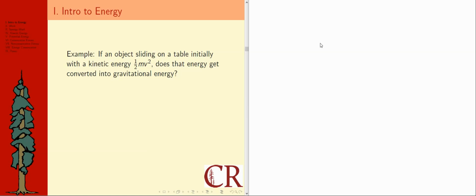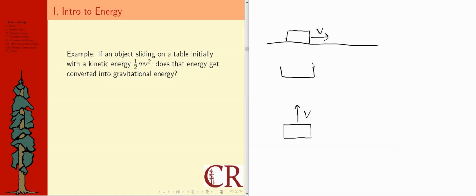So here we're talking about an object sliding on a table, right? And what's different conceptually about that? Let's say here's some box-like object, and it's moving with a velocity v. And if we compare that to if I had tossed a box-like object up with an initial velocity v, let's say this is the maximum height it gets to right here.